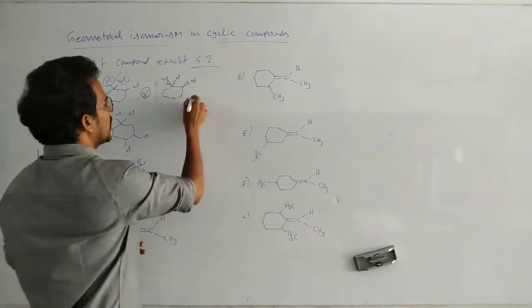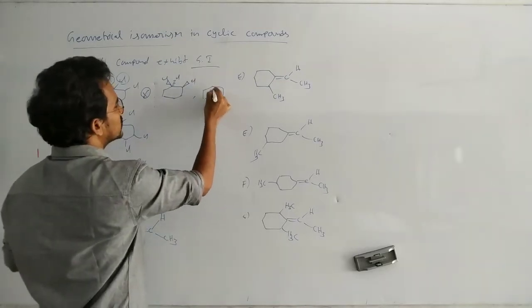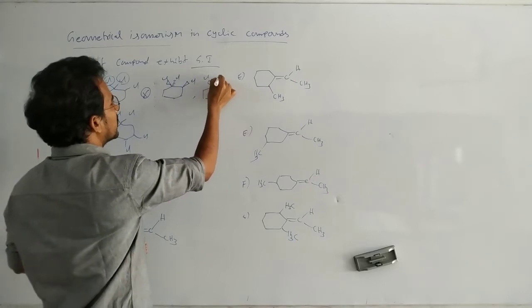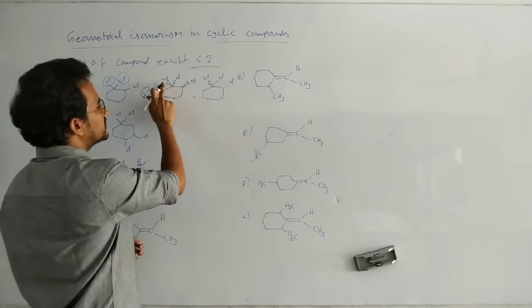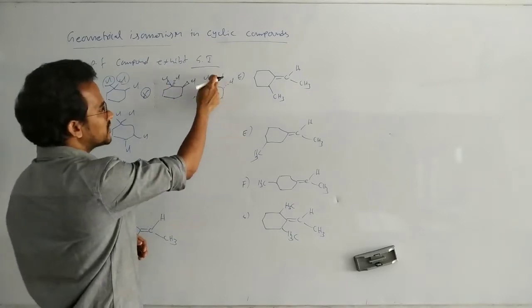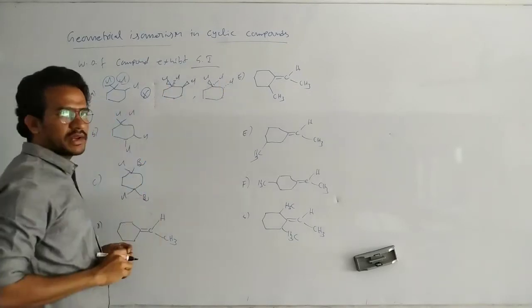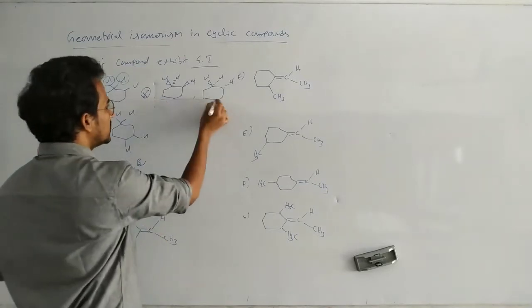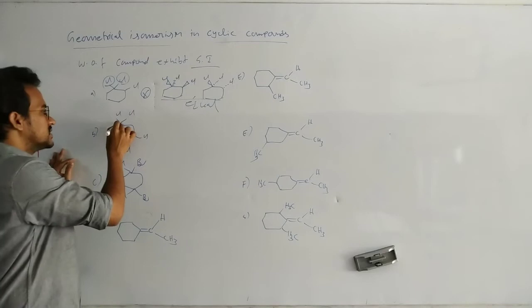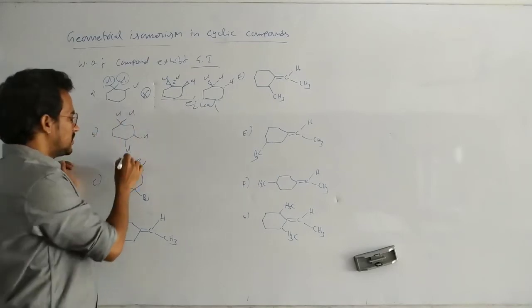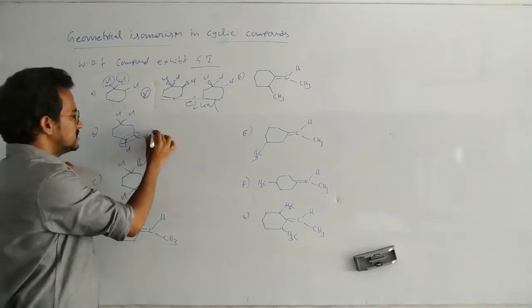Okay. Now above the plane, below the plane. This is below the plane. Chlorine, chlorine same side, cis. Chlorine, chlorine same side, cis. That's why no geometrical isomerism. Okay, these two are the equal. Now see this one. About this carbon, geometrical isomerism is not possible. But about this one, geometrical isomerism possible.